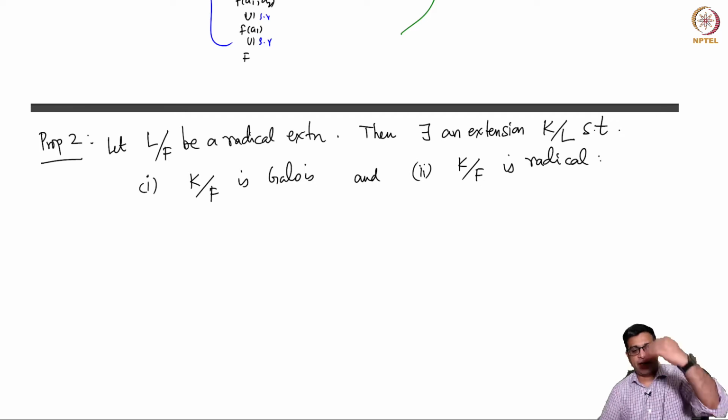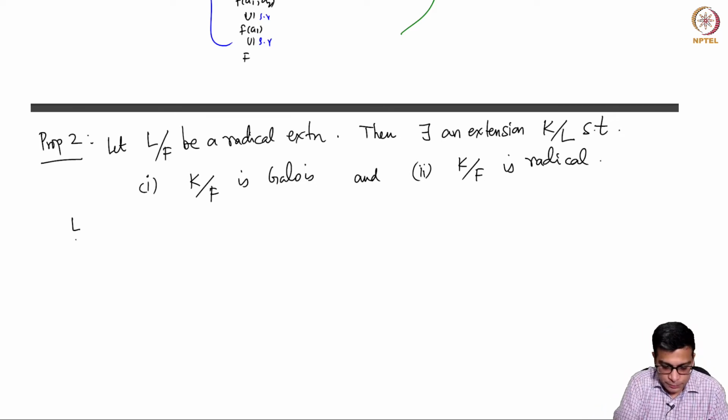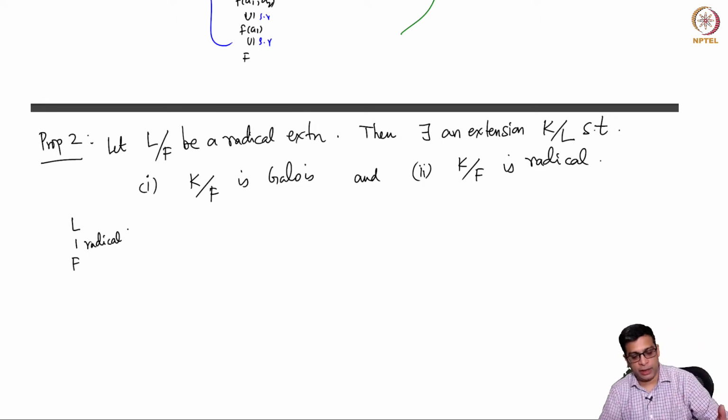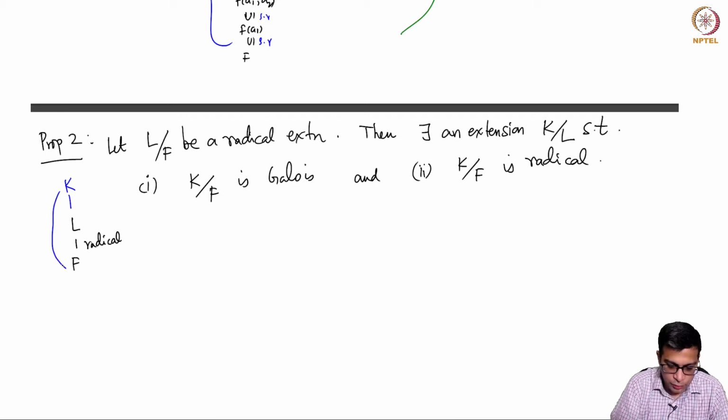Okay, so any radical extension can be extended further to remain radical, but now the new thing will be Galois. So this is given, L over F is given. You can construct one which is Galois plus radical.